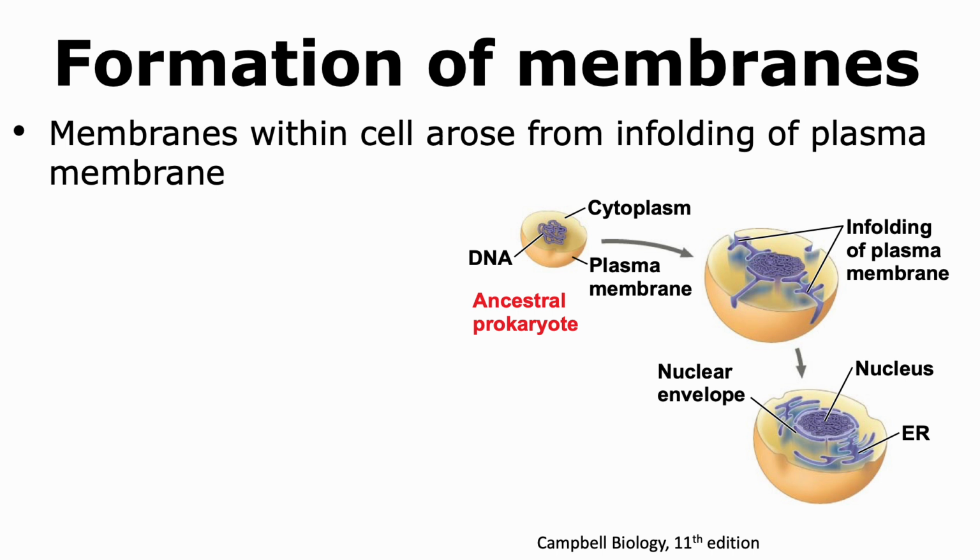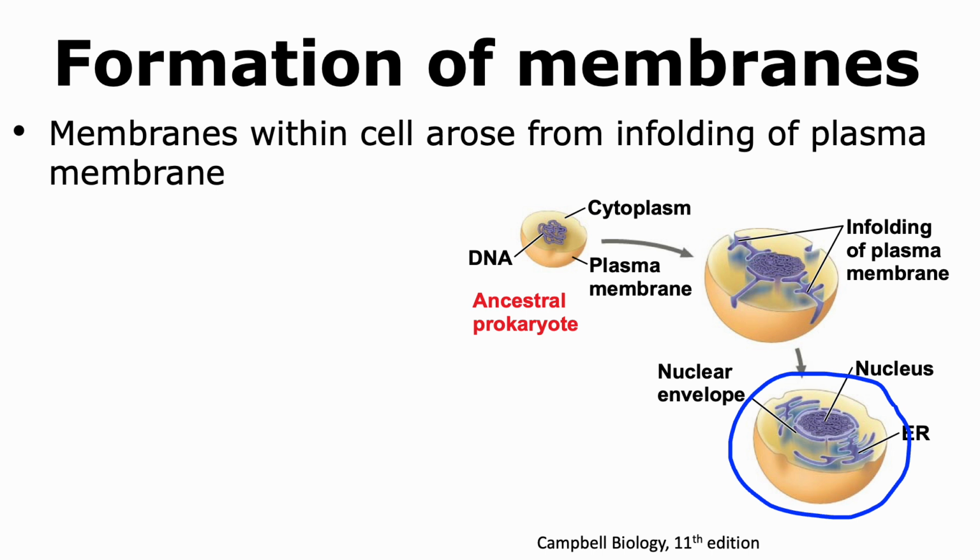In addition to a nucleus, all eukaryotes have membranes within the cell. It is thought that these membranes arose when the plasma membrane started folding inwards. The infolding of the plasma membrane helped in the formation of different organelles like the endoplasmic reticulum, Golgi complex, etc. Thus, ultimately, through multiple rounds of infolding of the plasma membrane, we were able to form many membrane-bound organelles in